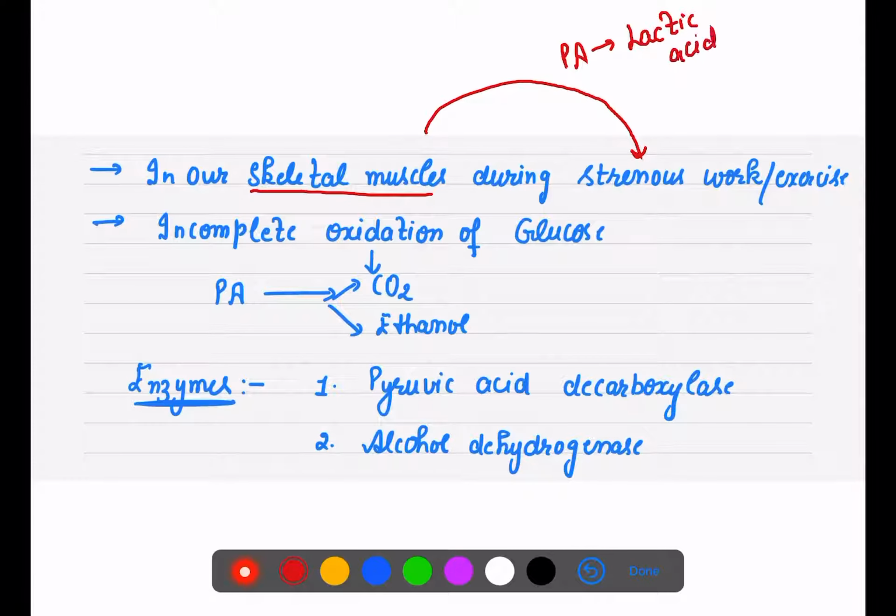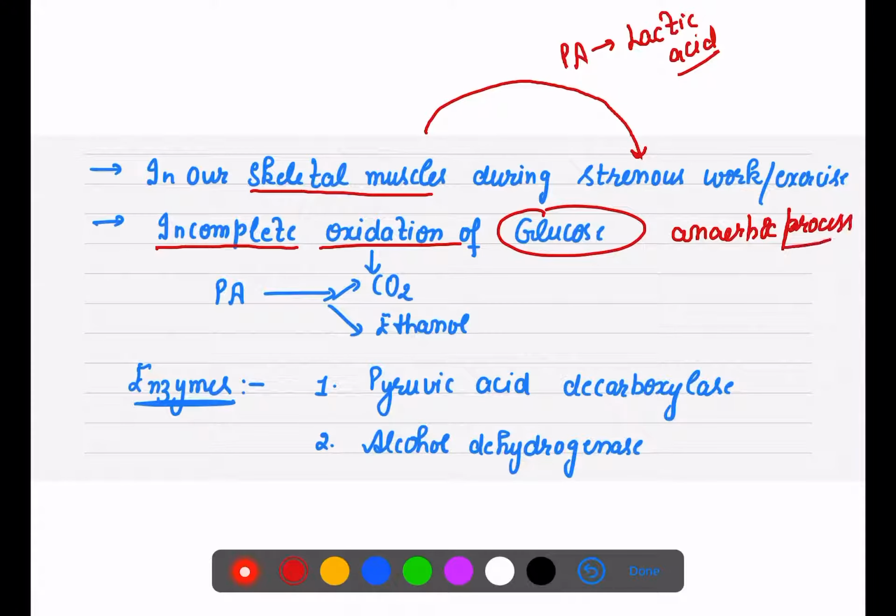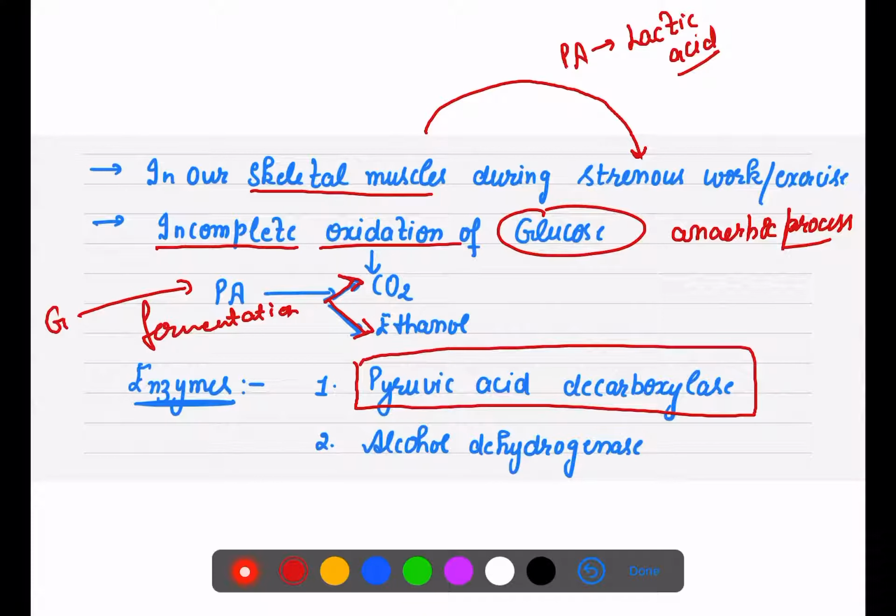What is anaerobic? Is it partial, complete or incomplete? It is basically an incomplete oxidation of glucose that happens in the anaerobic process. Then, as you know, in the last lecture we talked about glucose changing into pyruvic acid, and in fermentation pyruvic acid releases CO2 and forms ethanol. The enzymes used during this process are called pyruvic acid decarboxylase as well as alcohol dehydrogenase.